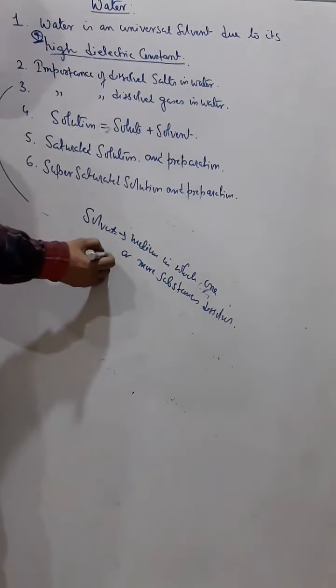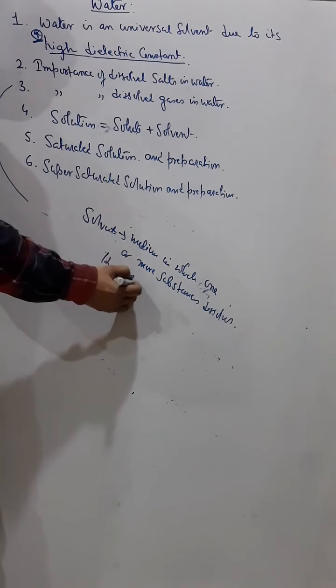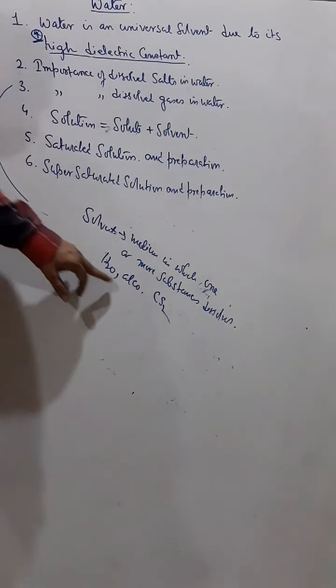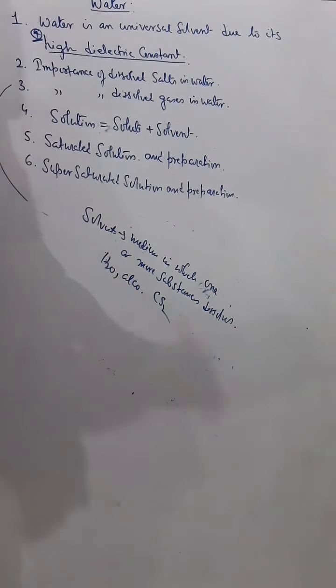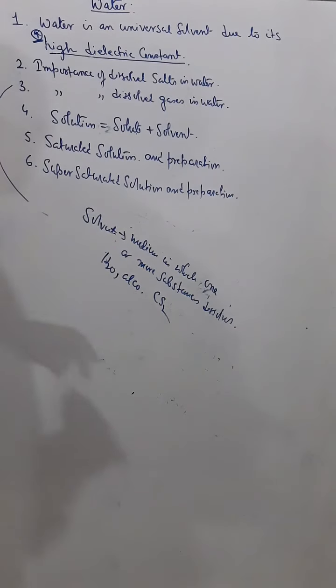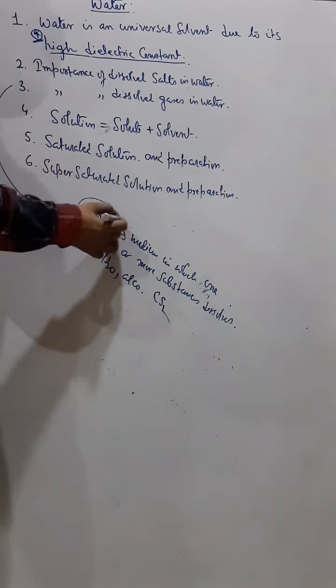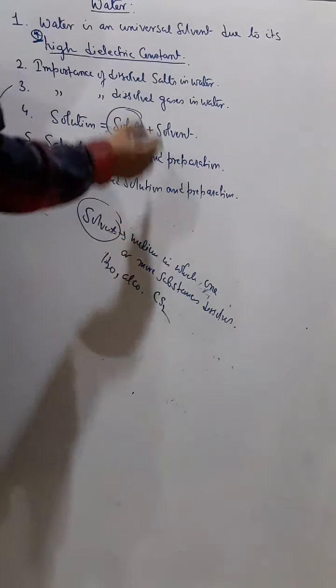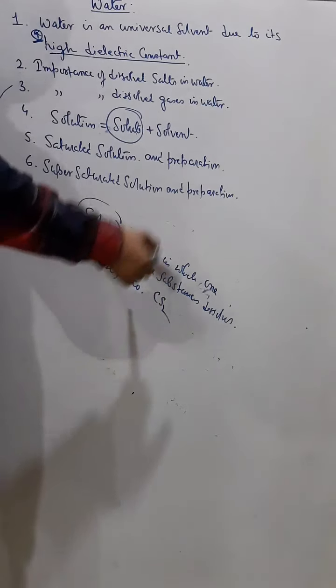Like water is a solvent, alcohol is a solvent, carbon disulfide is a solvent. All these are liquids in which certain substances can dissolve. So the medium in which one or more substances dissolve is called solvent, and solute is the particle which gets dissolved.